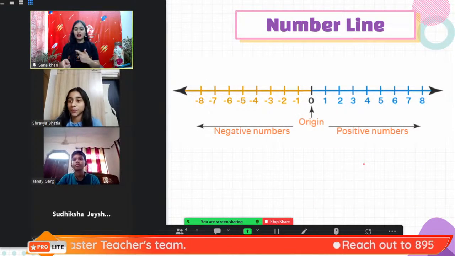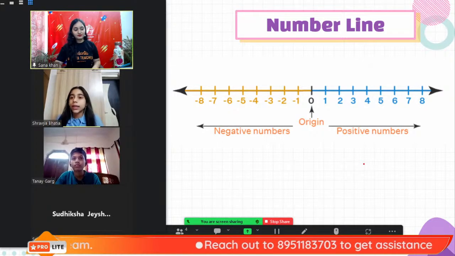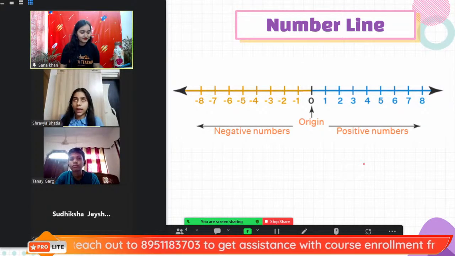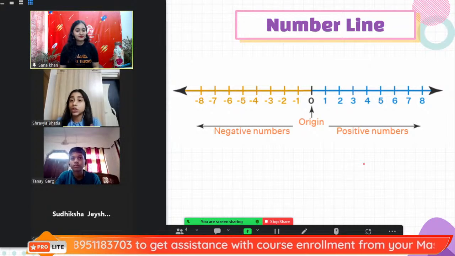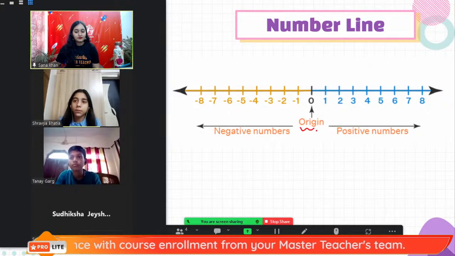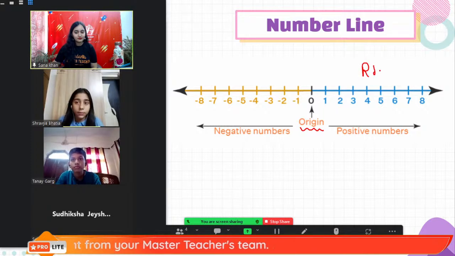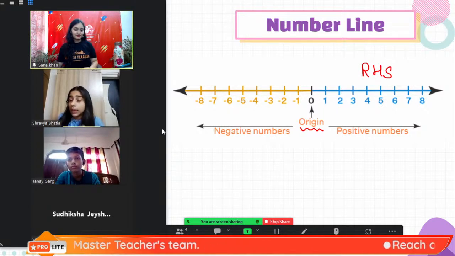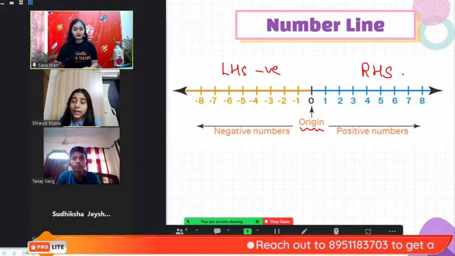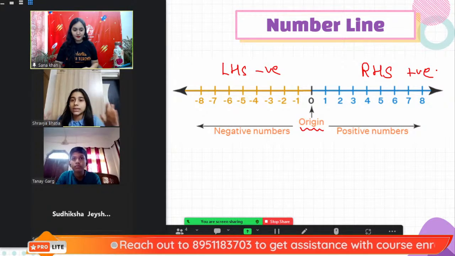Okay, Shravya, can you continue with the number line as well? Yes, ma'am. So let us recall what a number line is. We have already discussed it in our previous classes. A number line is basically a collection of numbers including zero. Zero is the origin, जहाँ से negative numbers, positive numbers start होते हैं. When we go towards the right-hand side of the number line, we find the positive numbers, and towards the left, we find the negative numbers. Zero is the origin, where the number line starts and extends on both sides.